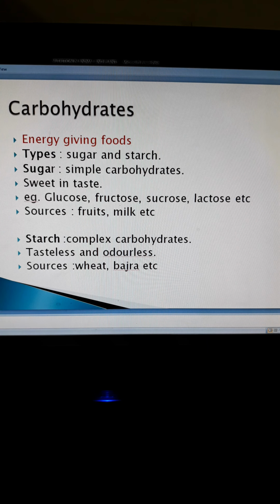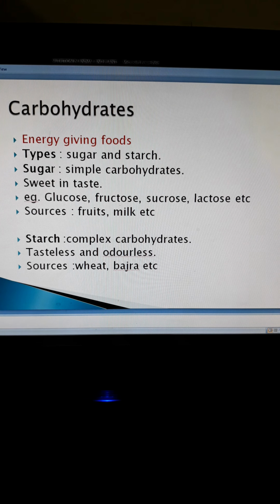There are 2 types of carbohydrates, sugar and starch. Sugar is considered a simple carbohydrate. It is sweet in taste and found in the form of glucose, fructose, sucrose, lactose, etc. We get sugar from fruits, milk, etc.